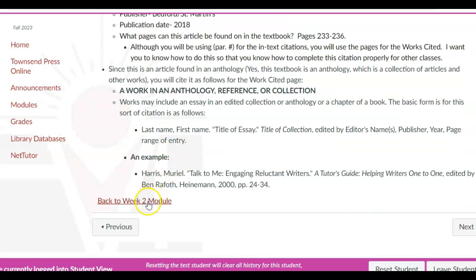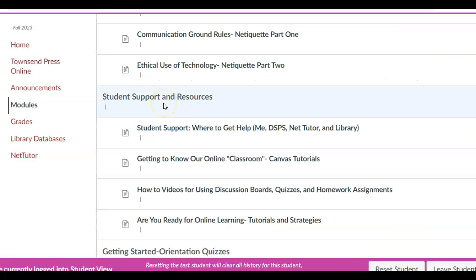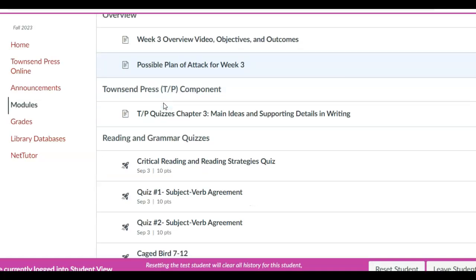Okay, so let's go back. This should not say week 2. It should say week 3. Let me go back. I'll change that. Catch up with me, computer. Here we go. All right.